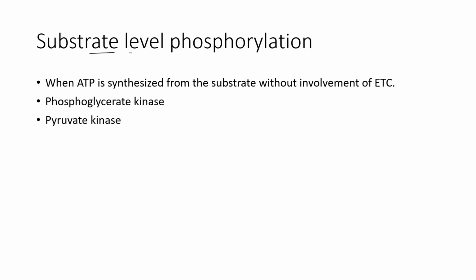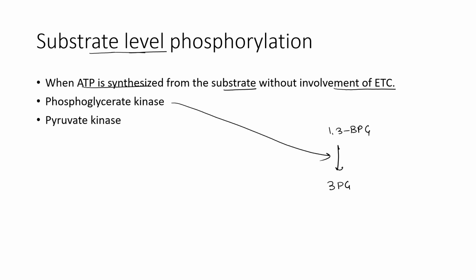Now there were two steps where we said that this is a substrate level phosphorylation. What is substrate level phosphorylation? Substrate level phosphorylation is when ATP is synthesized from the substrate without involvement of ETC. We have already seen that when 1,3-BPG is converted to 3-phosphoglycerate in presence of phosphoglycerate kinase enzyme, then ADP will be converted to ATP.